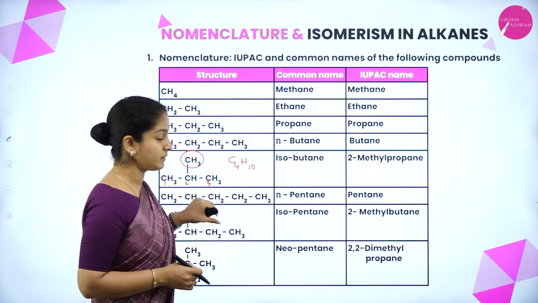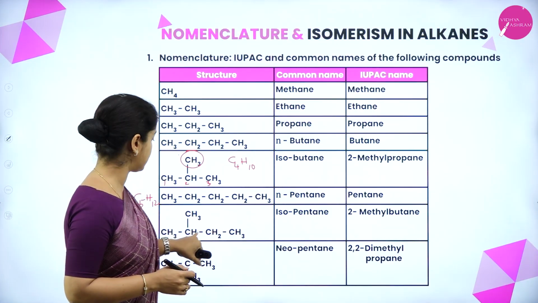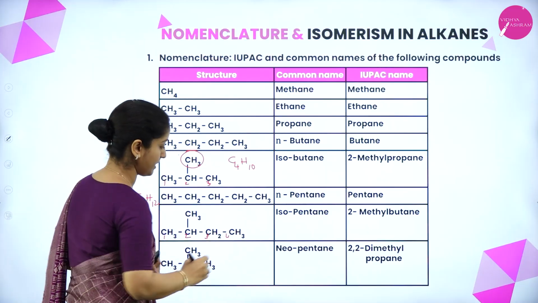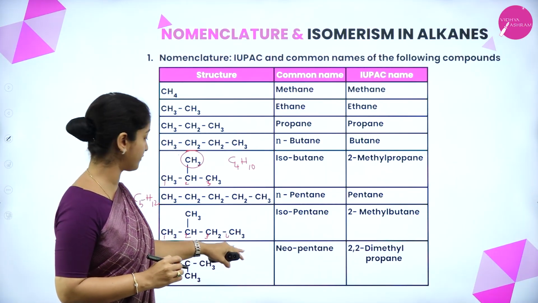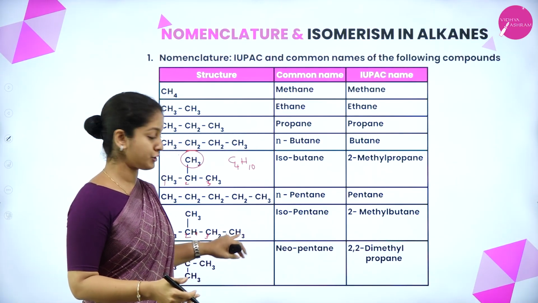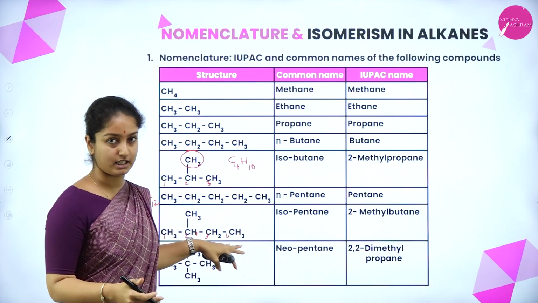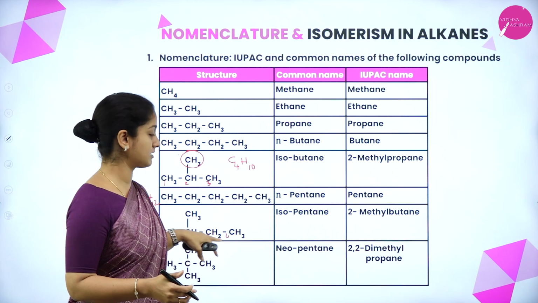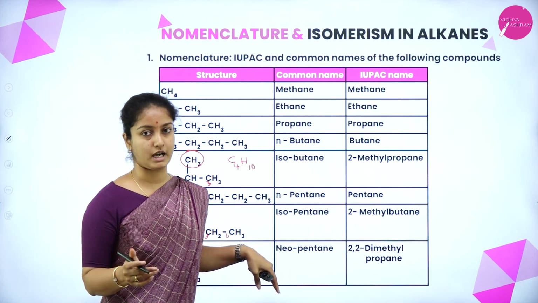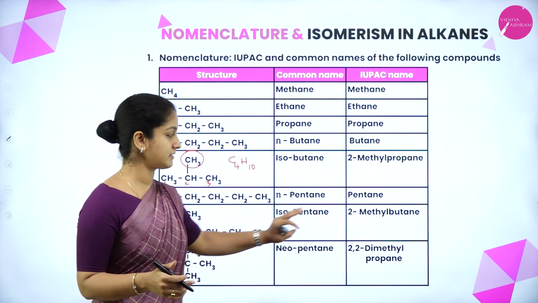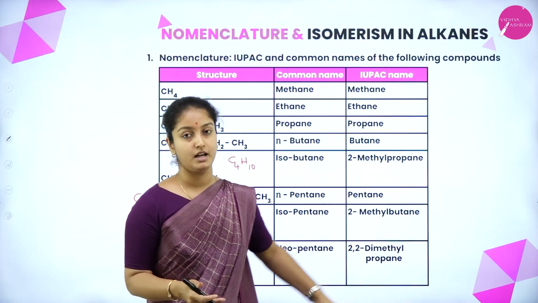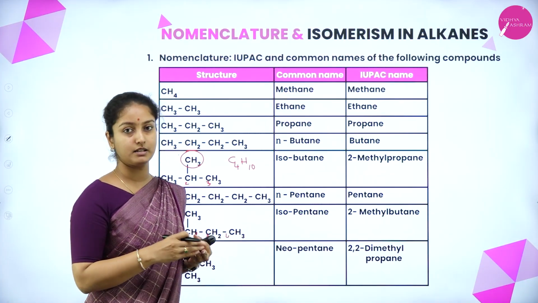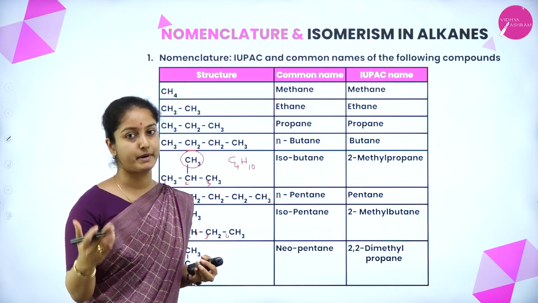So here, one of the methyl groups is attached to the second carbon. We'll number the carbon chain as 1, 2, 3, 4. Since the methyl group is attached to the second carbon of the longest chain, it is 2-methyl, and butane is given because the longest chain consists of 4 carbon atoms. So therefore the IUPAC name is 2-methylbutane, and the common name is isopentane. Iso meaning its structure is branched.